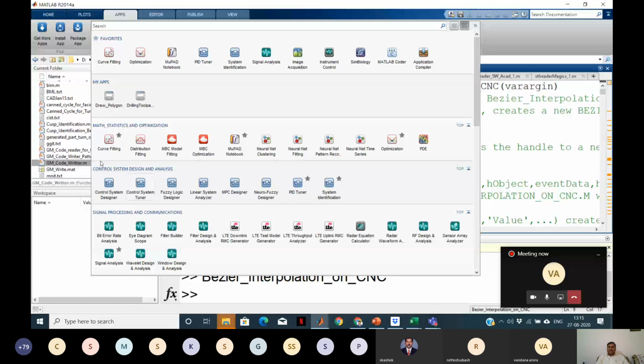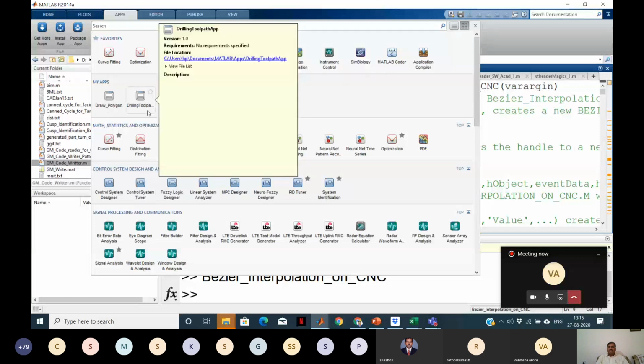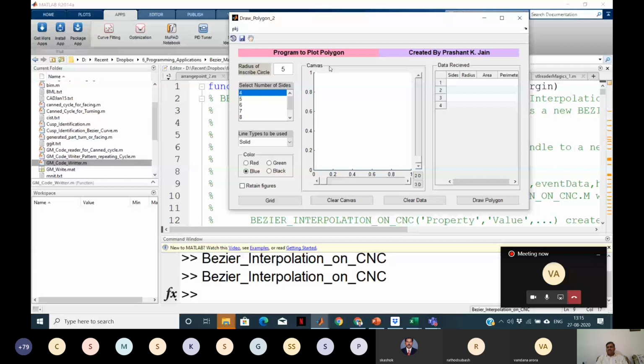You can see the curve fitting, optimization, application compiler. In between these, you can see the drilling toolpath, an app we developed. And similarly here the draw polygon, say for example. This draw polygon is an app, not available in any toolbox, but developed in MATLAB.